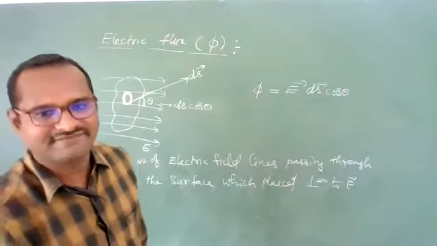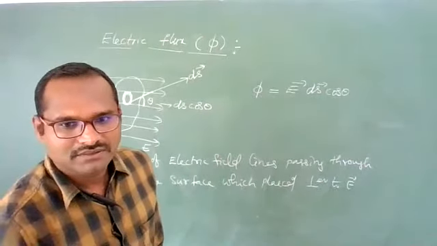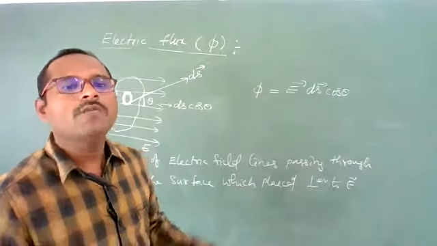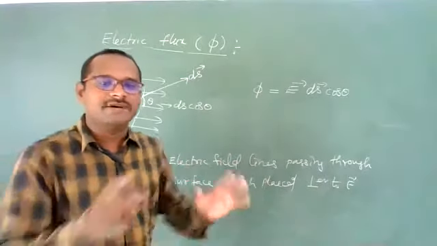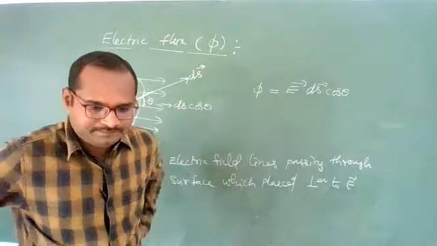This is called electric flux. Electric flux means how many electric field lines are passing through an area.